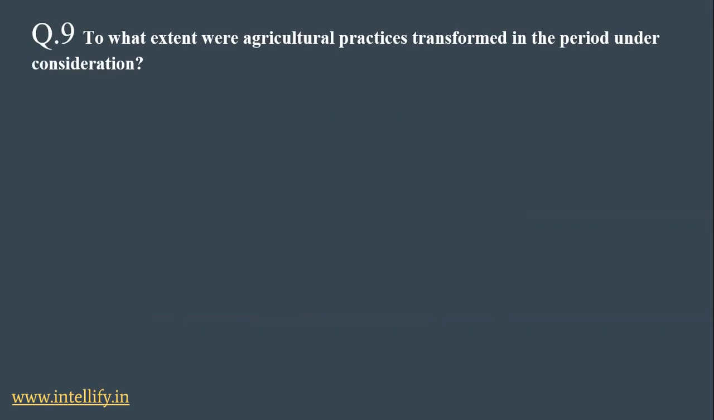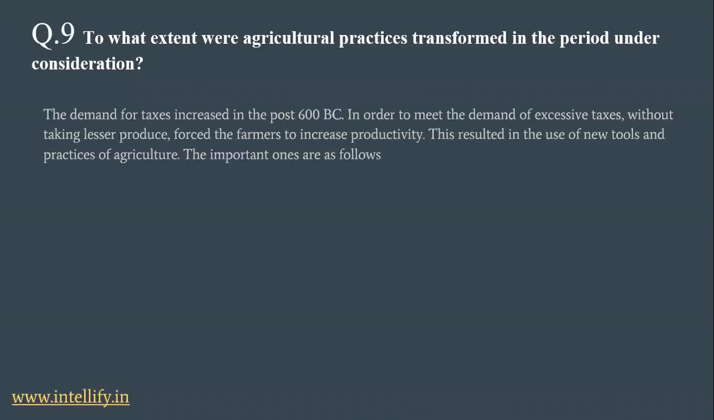So what they're asking for is the new agricultural practices that came in. So we will see one by one. The demand for taxes increased in the post 600 BC. In order to meet the demand of excessive tax without taking less of produce, farmers were forced to increase productivity. This resulted in the use of new tools and practices of agriculture. The important ones are as follows.